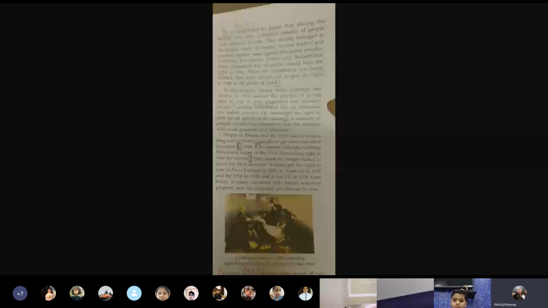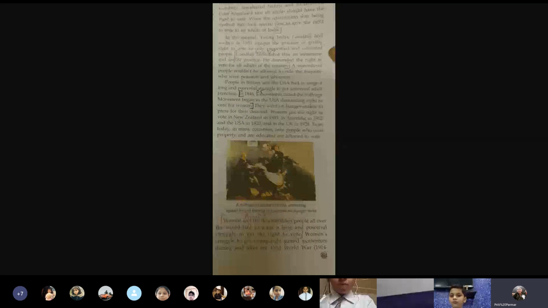But gradually, when India got its freedom in 1947, and when it drafted its constitution, Gandhiji, Jawaharlal Nehru, Vallabhbhai Patel, all these people believed that India should practice universal adult franchise. That means all should be given the right to vote, irrespective of whatever strata they belonged to. I hope I'm clear.